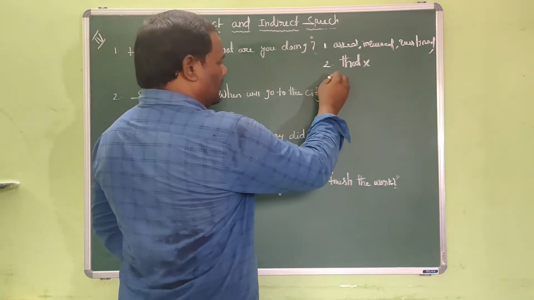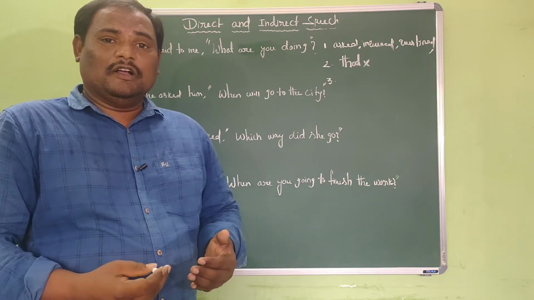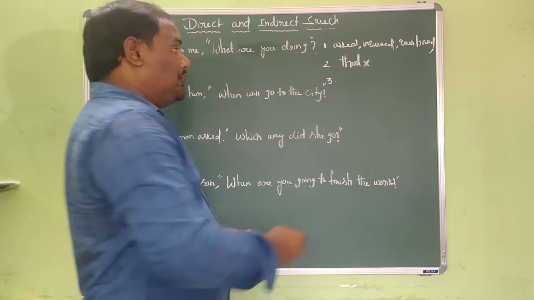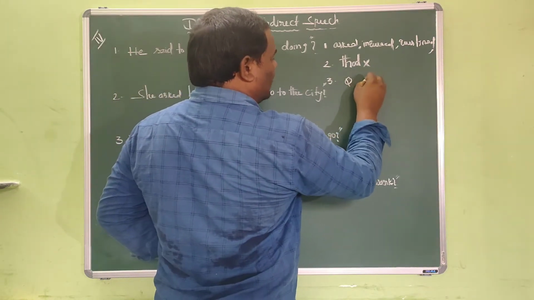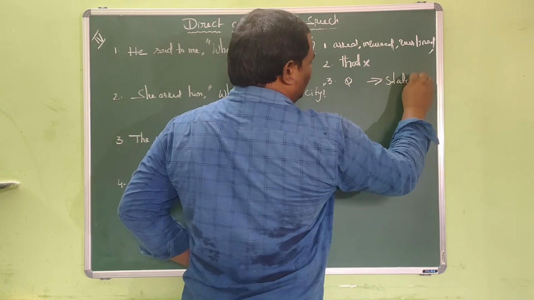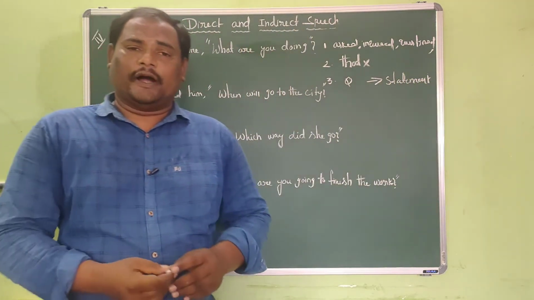Now the third point: when we convert the interrogative WH question from direct to indirect, the question should be changed into a statement. That question should be changed into a statement. That is the third point.